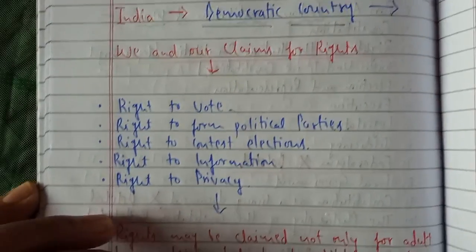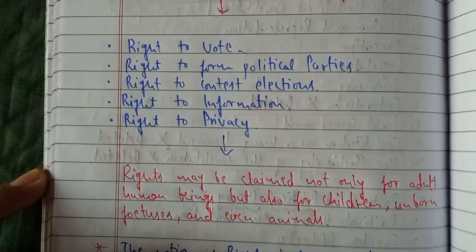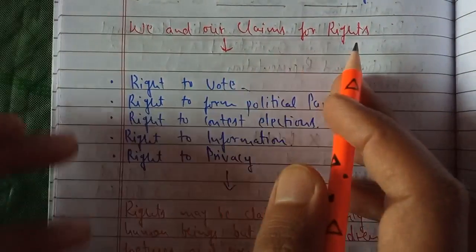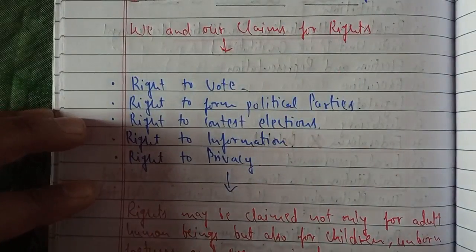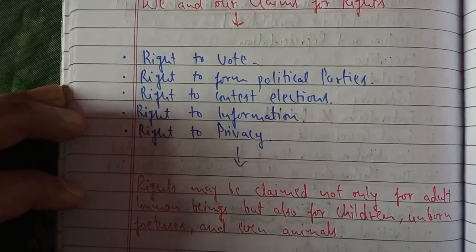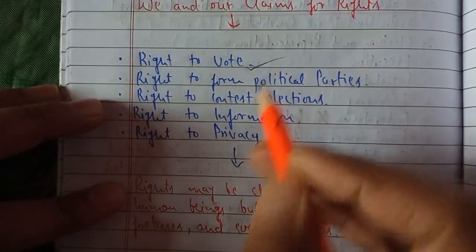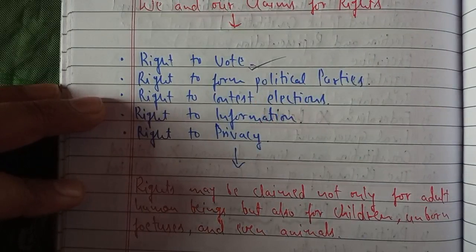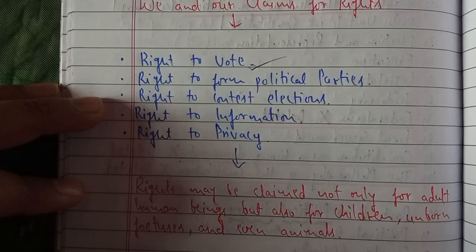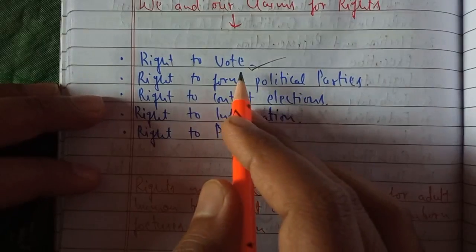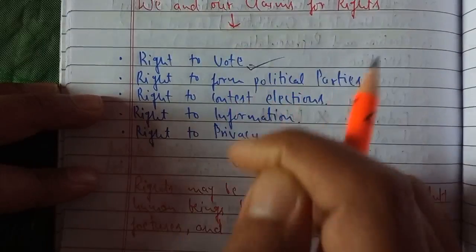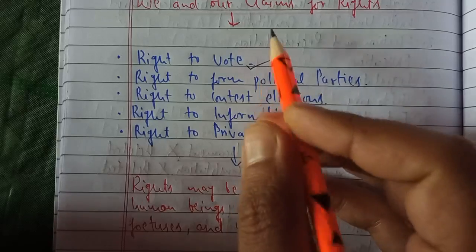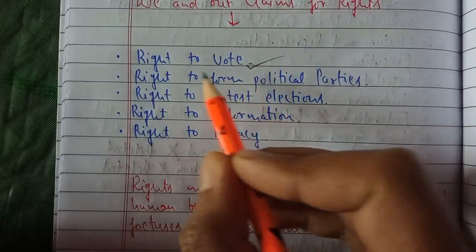It comes automatically to us when we are living in such an environment. So as a citizen, we all claim for rights. So what are those important rights which every citizen claims for? Like the right to vote. If there are elections at the assembly level, or at the Lok Sabha elections, or even at the village level, if someone stops you from voting, you will always fight against it, you will stand against it, because you know that as a citizen of India living in a democratic country like India, you have this right to vote.